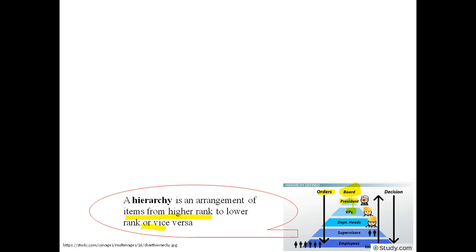and then under the vice presidents there will be several department heads, and from department heads the orders are conveyed to supervisors, and then finally it reaches the employees. So this is the hierarchical pattern from the higher rank down to the employees, which is the lowest rank. The board, president, and vice presidents will be fewer in number, while the employees will be numerous in the company.